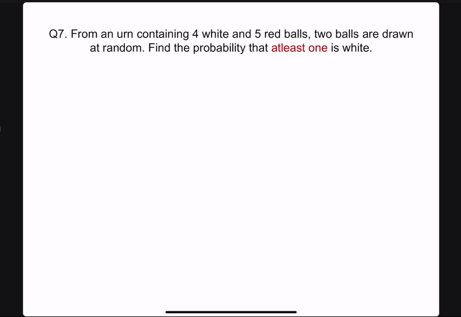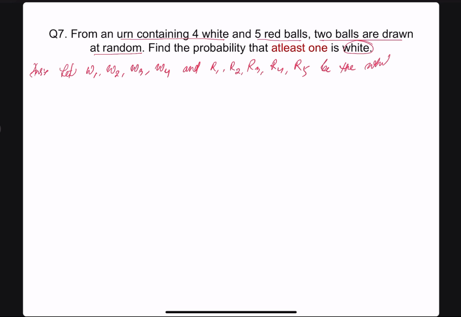From an urn containing 4 white and 5 red balls, 2 balls are drawn at random. Find the probability that at least one is white. Okay, let us solve like this. Solution: let W1, W2, W3, W4 be the white balls. How many white balls? 4 white balls. And how many red balls? R1, R2, R3, R4, R5 be the red balls respectively.